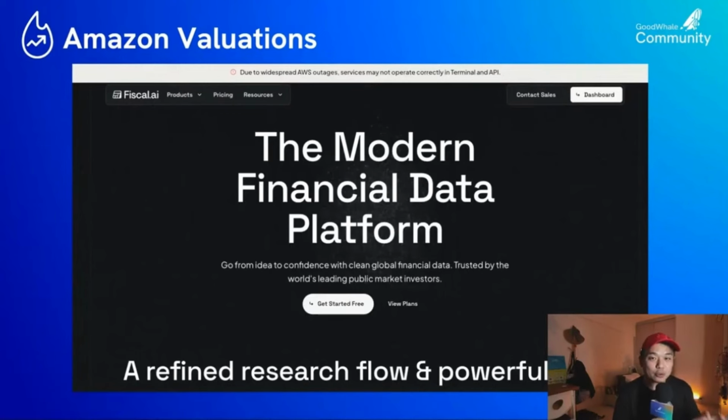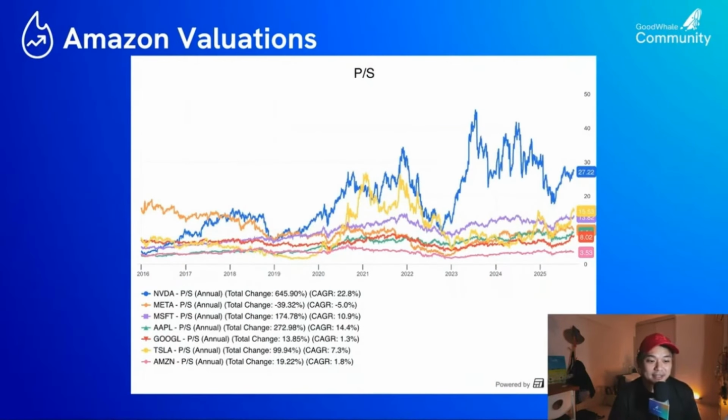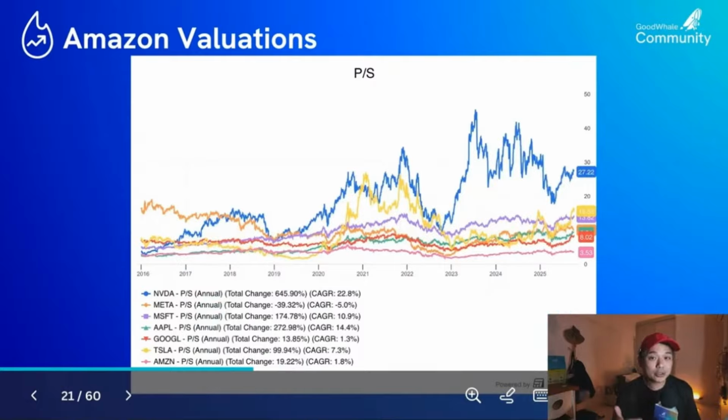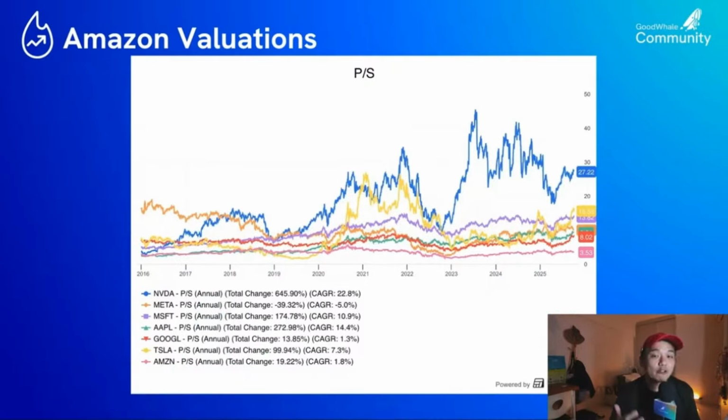So tonight, I'll be using Fiscal.ai to share about the company valuations, more of the peer valuations, not the absolute discounted cash flow, DCF valuation method. It's more like the relative comparison method. So here, I compared with the Magnificent Seven. You see that Amazon's price to sales relative valuation is at 3.53. Compared to Nvidia at 27 times, Tesla at close to 15 times, Microsoft in the teens, Amazon is at the lower end. So compared to the Magnificent Seven, the relative price to sales valuation is comparatively lower.